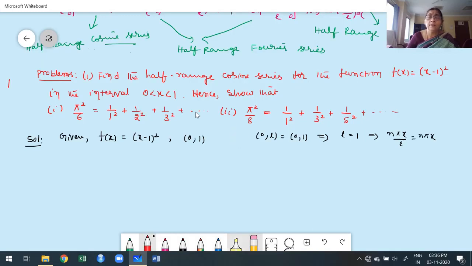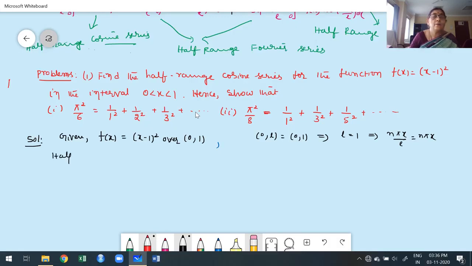Now I think it's clear. Don't confuse this with the general case. Keep in mind that when you talk about half range, the general interval is 0 to L. Now I have to write the half range Fourier cosine series for the function over the interval 0 to 1. First you write down the formula.